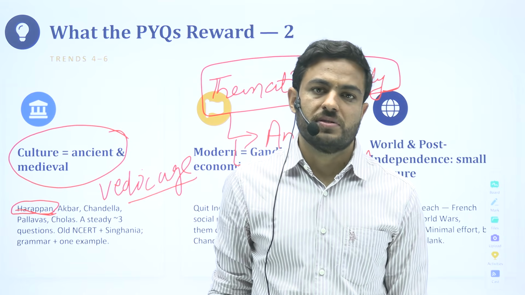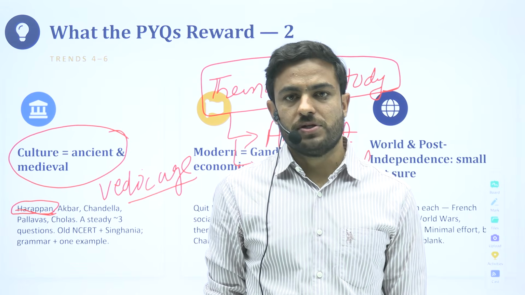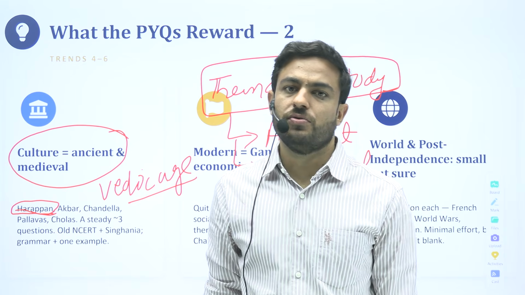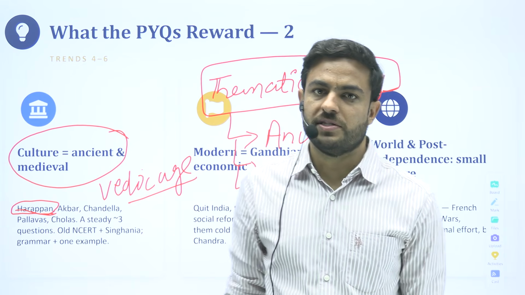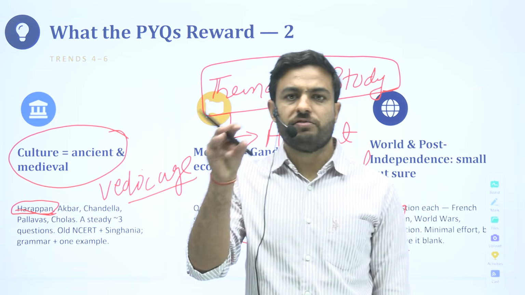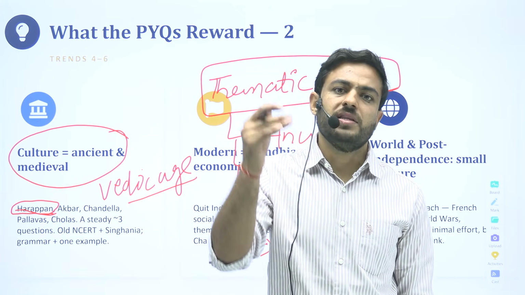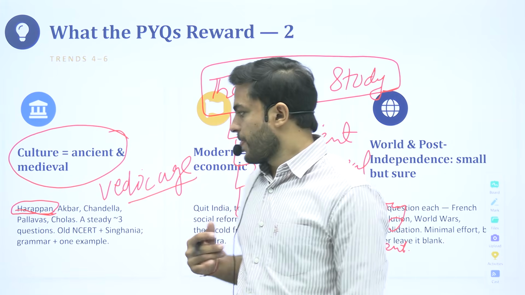They would ask you questions. One year they are asking you a question on the architecture of the Harappan civilization. The second year they are asking you on the sculptures of the Harappan civilization. So they would take different themes, particularly from the Harappan or the Indus Valley civilization, and they would frame questions on that. Got it?